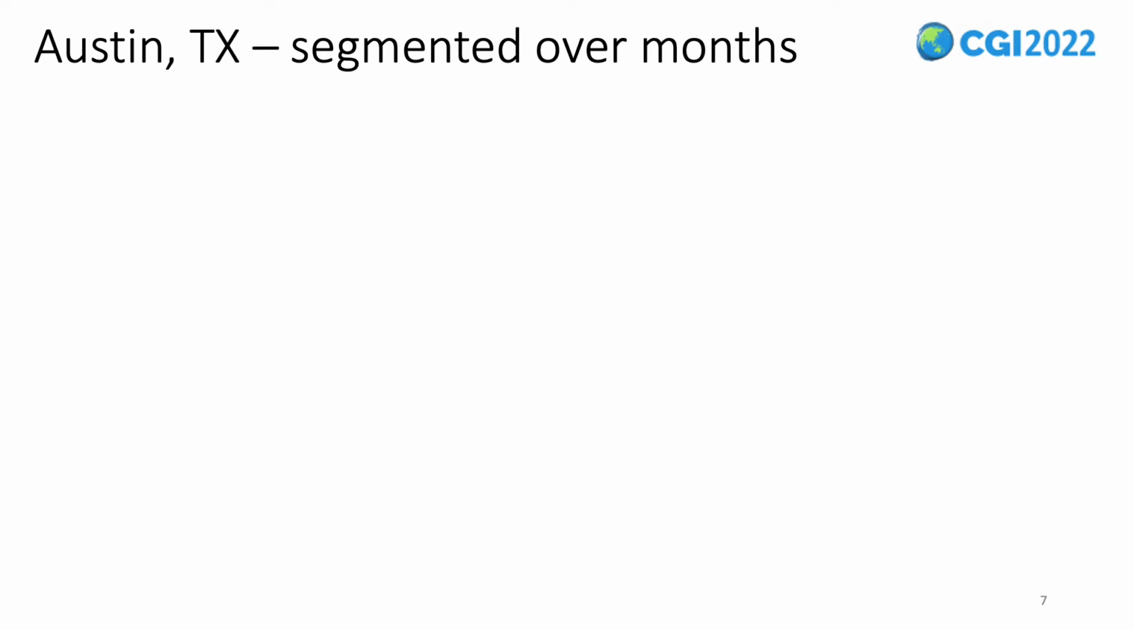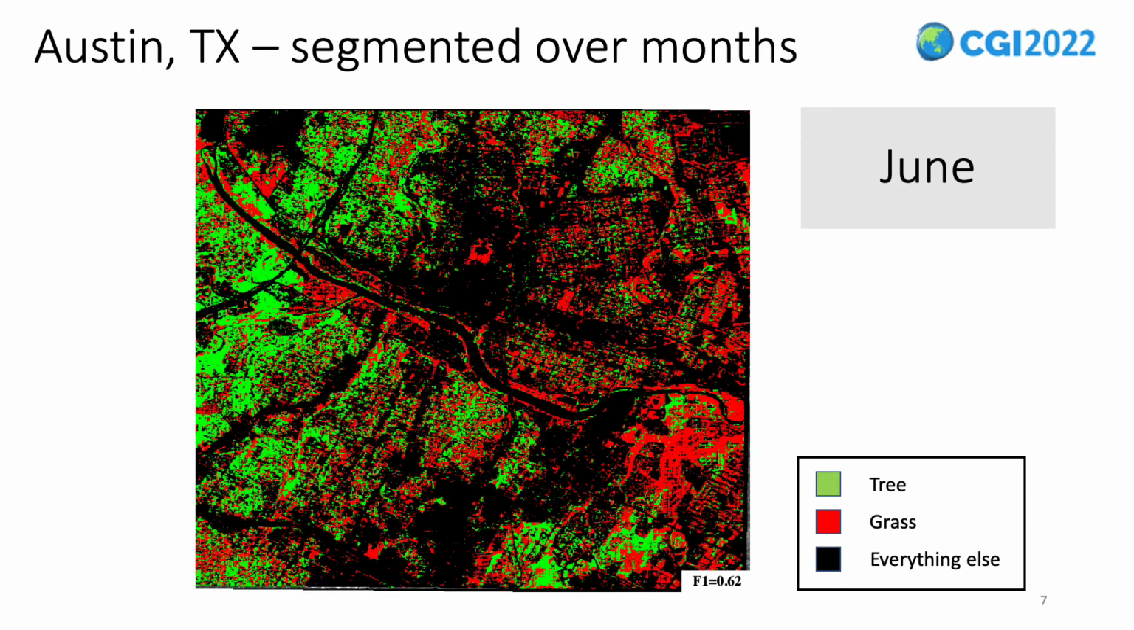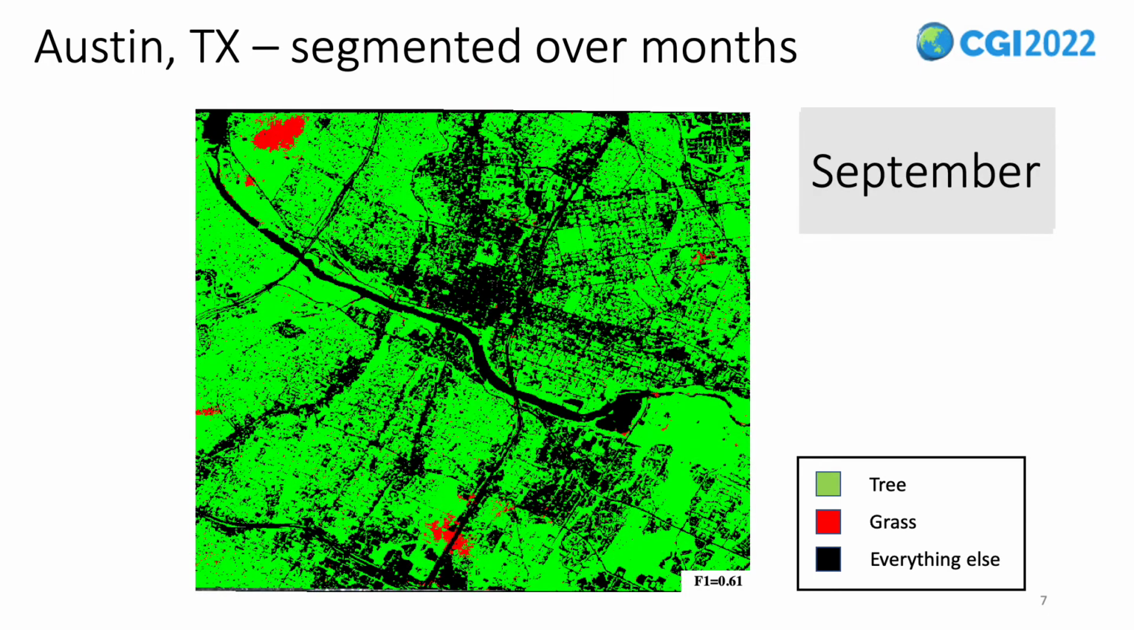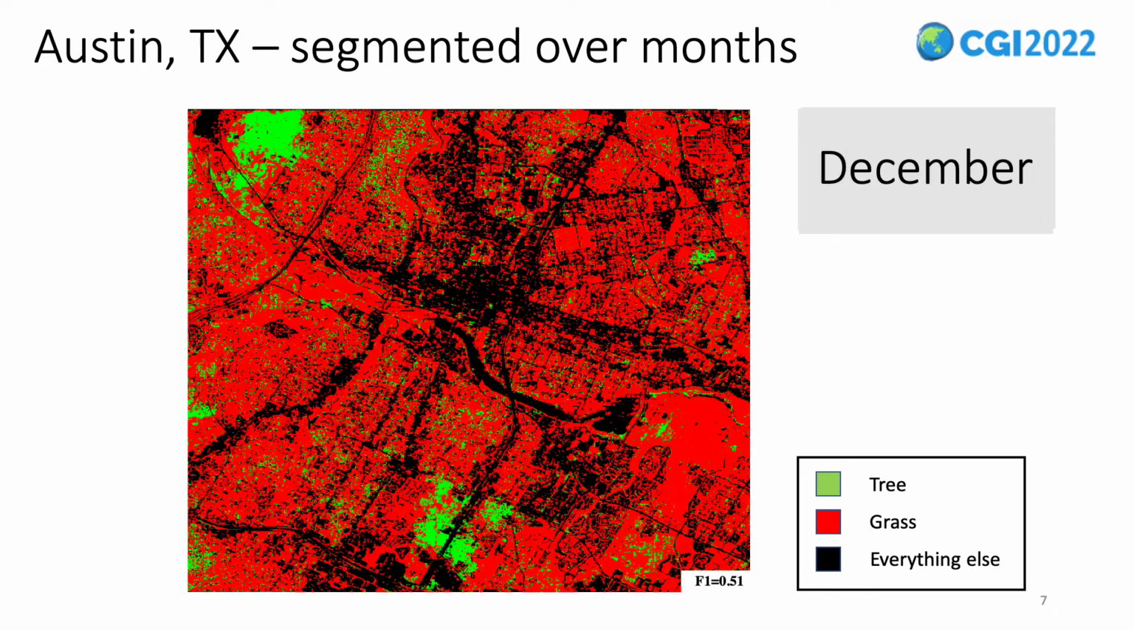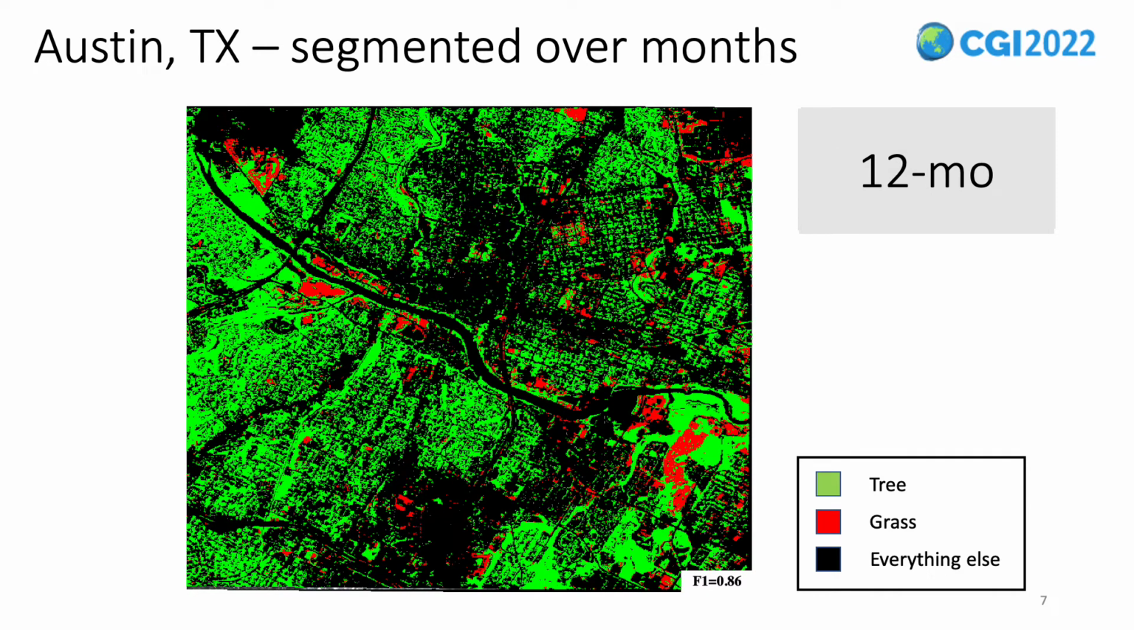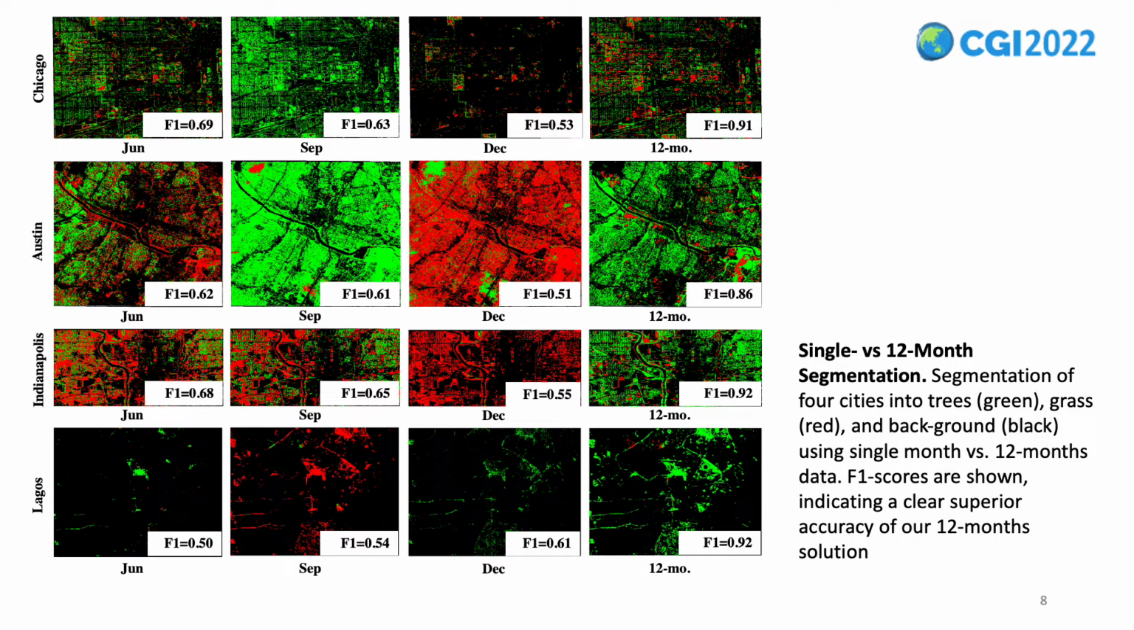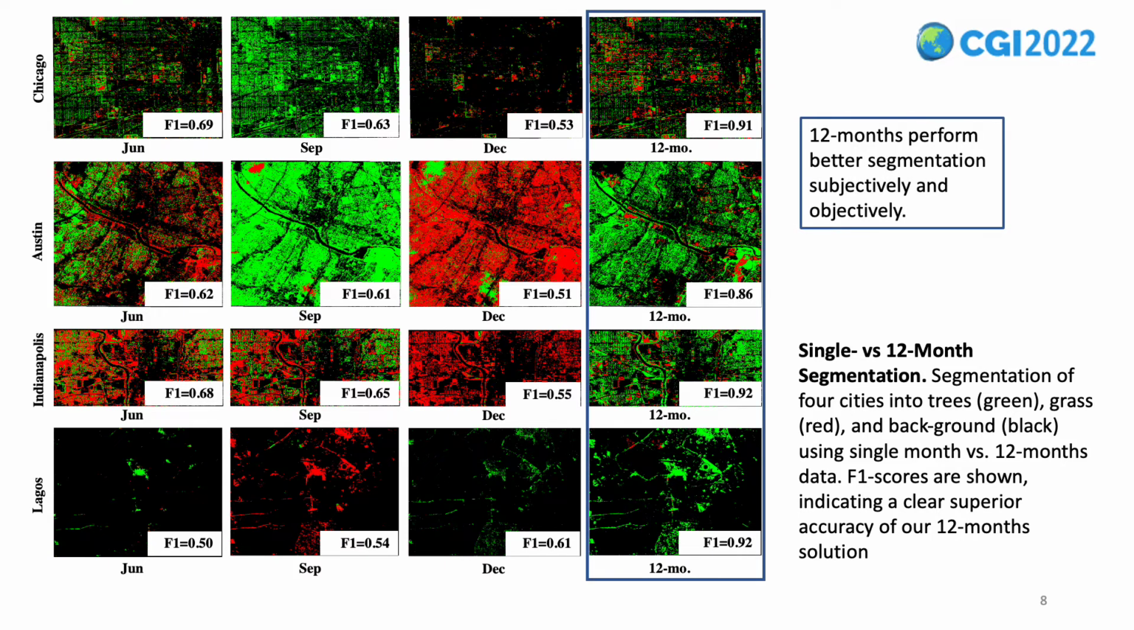Here we show some illustrations to motivate why we use the 12-month temporal approach instead of a single snapshot of a city. We show using June data that there is an underestimation of trees, using September data there is an overestimation, and using December data there is high underestimation. However, when using 12 months of data, we get the most accurate picture of vegetation cover over Austin, Texas. It is also quantified as F1 scores, as was shown. Here, the holistic view is shown to justify why 12 months data is used in our segmentation model for all cities, giving us the highest F1 scores.